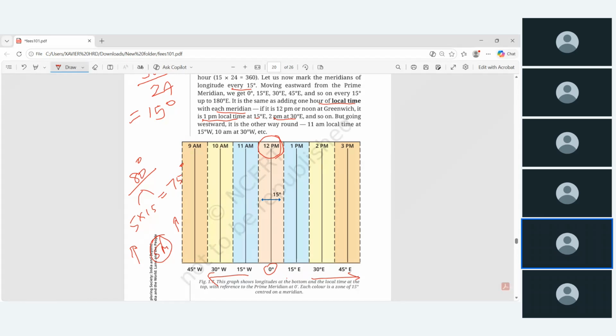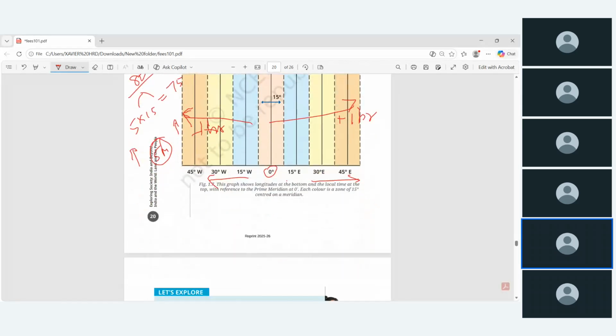That is going towards the east. In the other way, it is 11 a.m. local time at 15 degrees west. So on the western side, you minus the hours; on the eastern side, you plus the hours. Why do we have plus 1? Why are we doing minus 1 hour and plus 1 hour? Because the Earth rotates west to east. This is the meaning. So minus 1 hour.